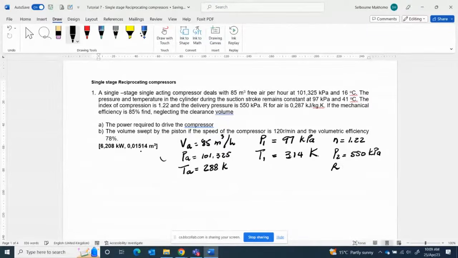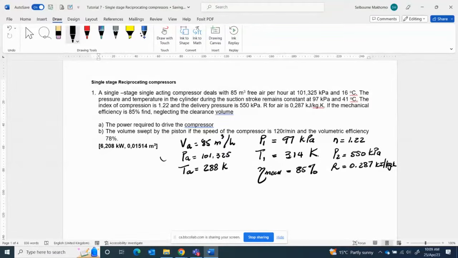And R for air is given as 0.287 kilojoules per kilogram Kelvin. And if the mechanical efficiency is 85%, find, neglecting the clearance volume.